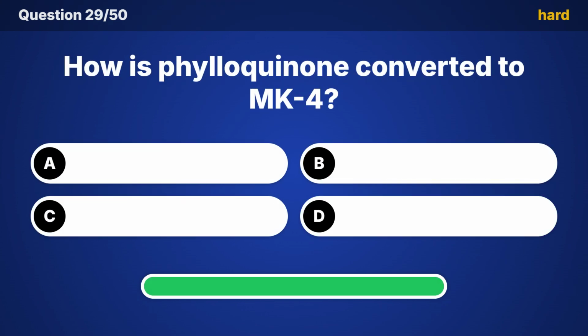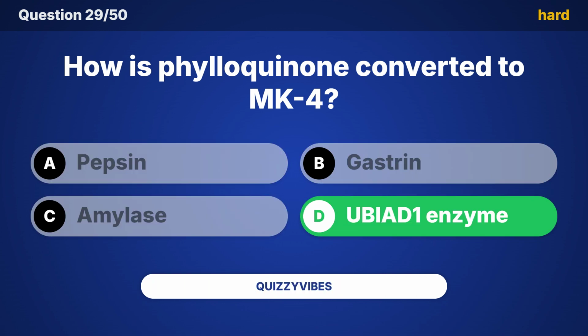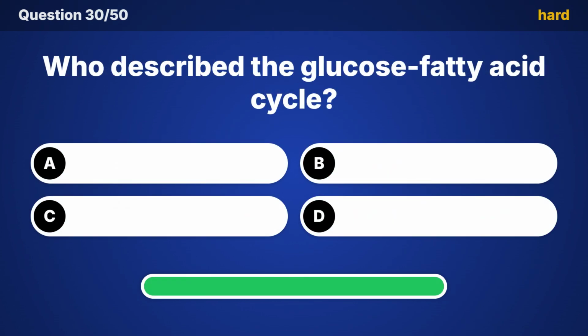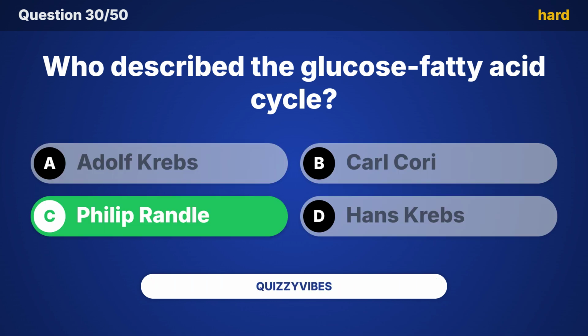How is phylloquinone converted to MK4? And the answer is UBIAD1 enzyme. Who described the glucose fatty acid cycle? The answer is Philip Randle.